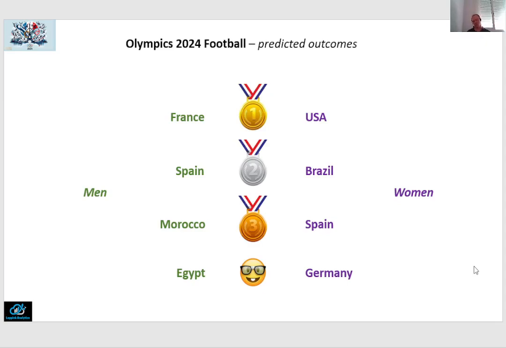Nevertheless, if the question is what's the most likely scenario of all possible scenarios, even though it has only an 11% chance of occurring according to my model, it is this one with France winning gold for the men and USA winning gold for the women, and Morocco winning bronze for the men and Spain winning bronze for the women. Hope you find it useful.